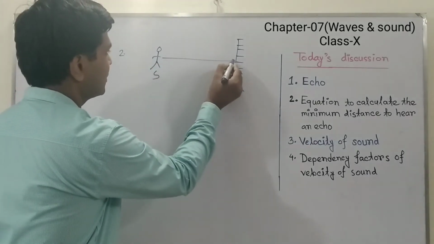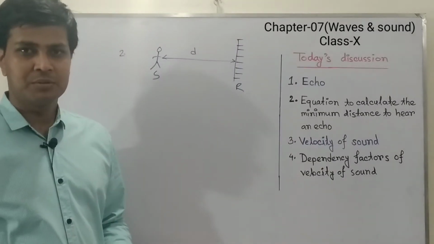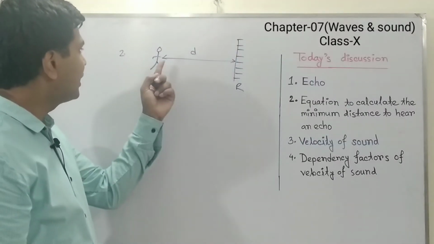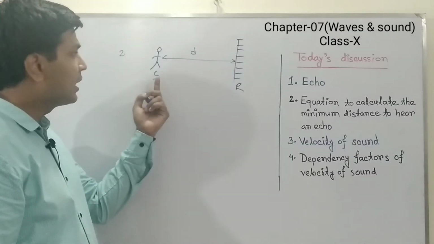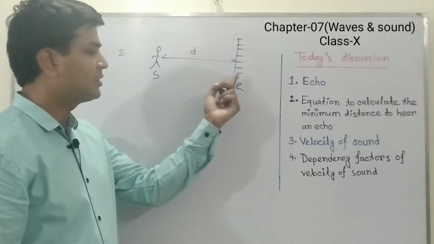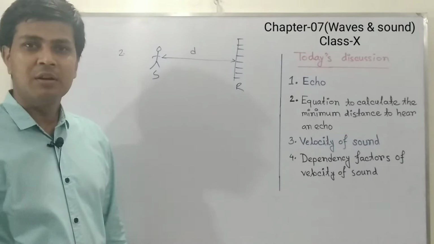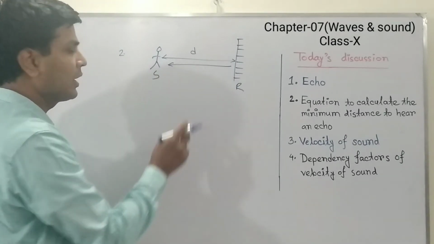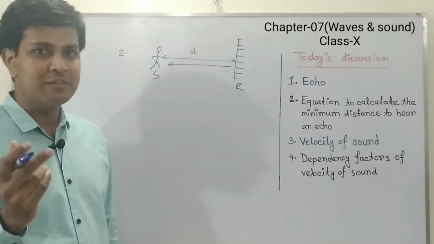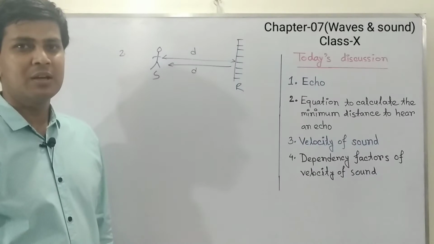Suppose the source is at d distance from the reflector, and the sound separates from the source and goes towards the reflector, reflects, and comes back to the source. So here we can say the sound will travel d plus d, 2d distance.